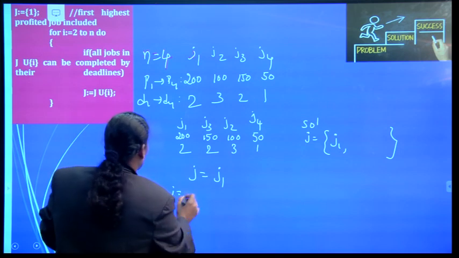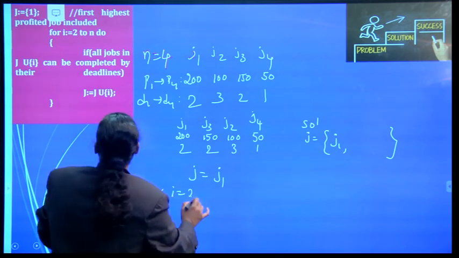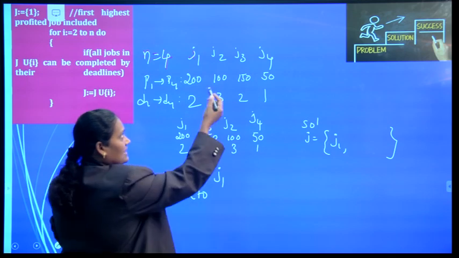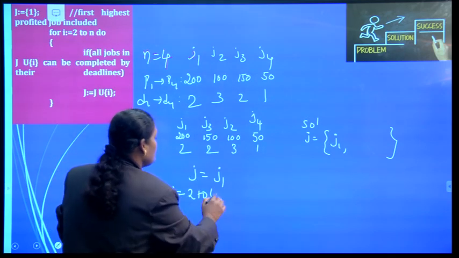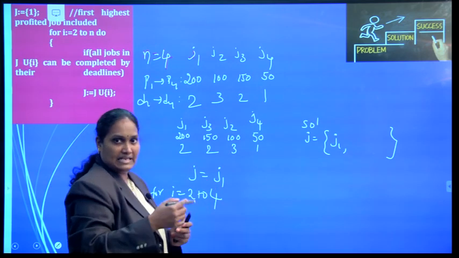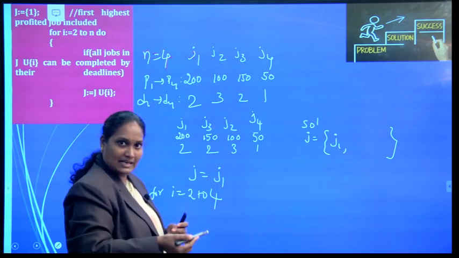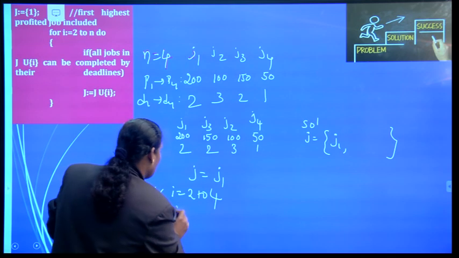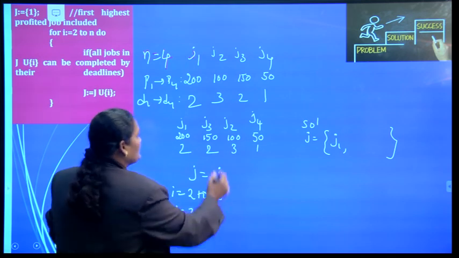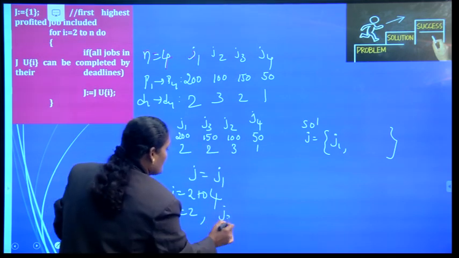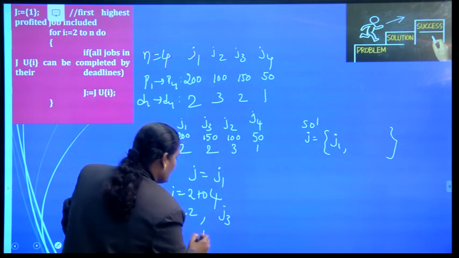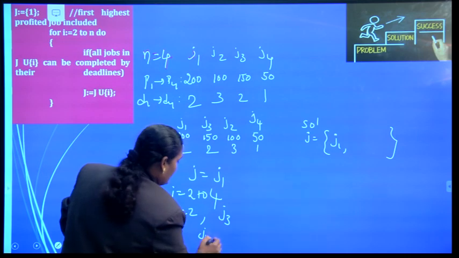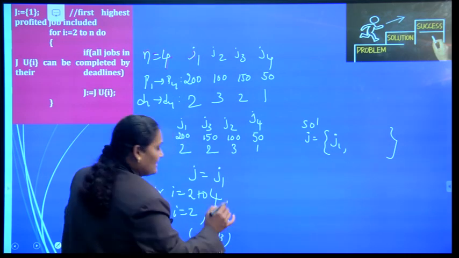After that, for I is equal to 2 to n. N means number of jobs. How many jobs are there? 4 jobs are there. That is 2 to 4. For each iteration, I am going to select one job. So here I is equal to 2, and the job I am selecting is J3. So now can I perform J1 and J3 within their deadlines or not?